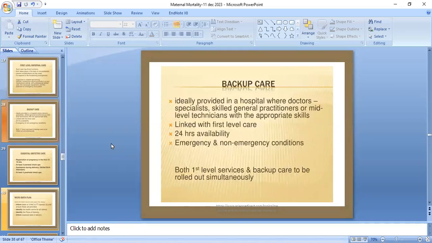Now the backup care. Ideally, it is provided in a hospital where doctors, specialists, skilled general practitioners, or mid-level people with appropriate skills are available. It's linked with the first level care. It is available around the clock, and both emergency and non-emergency conditions are dealt with. Both first level services and backup care could be rolled out simultaneously.